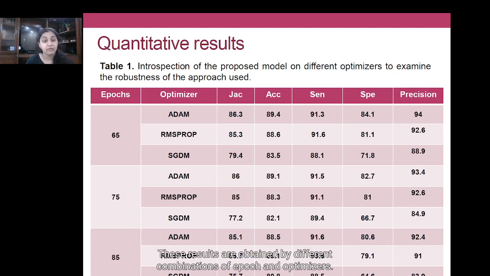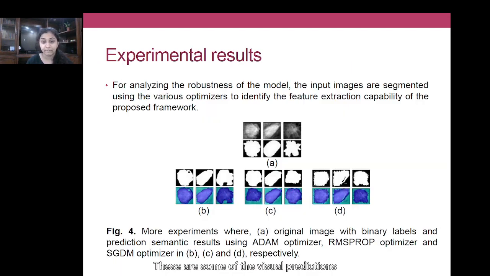These results are obtained by different combinations of epochs and optimizers. From these results, we can see that the ADAM optimizer has produced the best results with a combination of 65 epochs. These are some of the visual predictions of different optimizer and epoch combinations. From this image, we can see that the results produced by the ADAM optimizer on 65 epochs are better than the other two, RMSprop and SGDM optimizer.